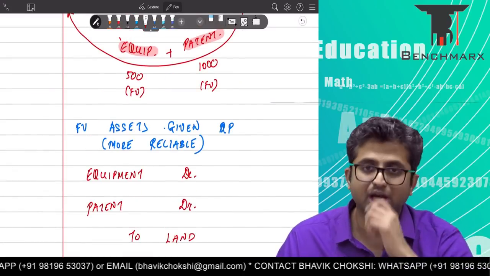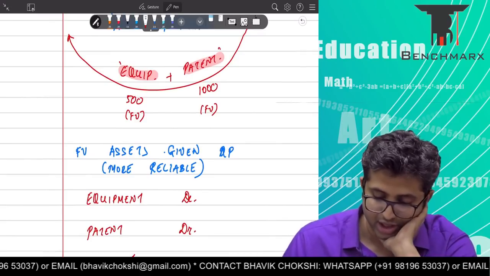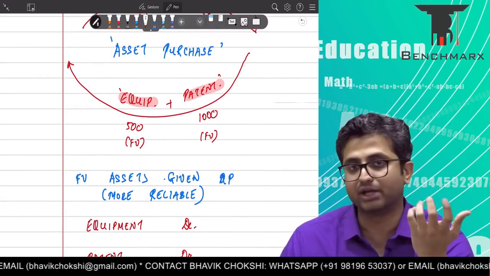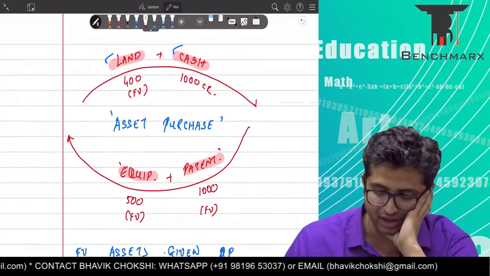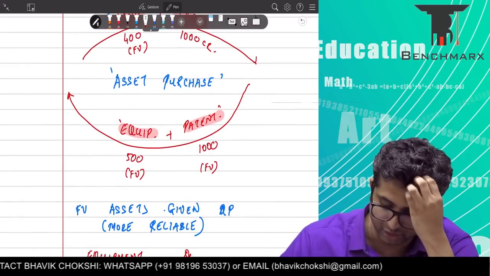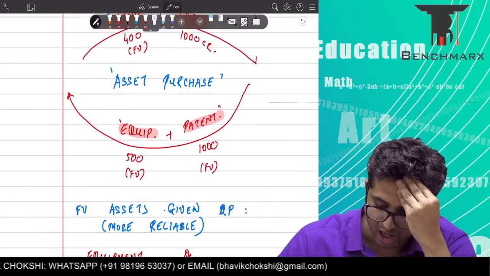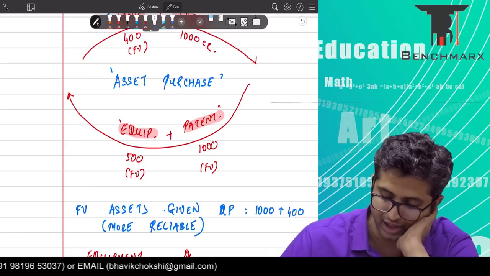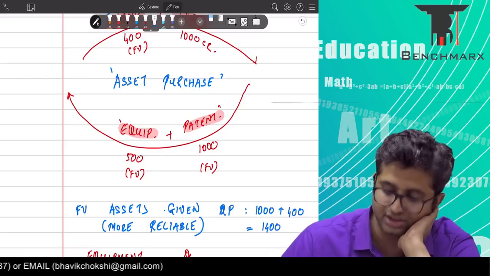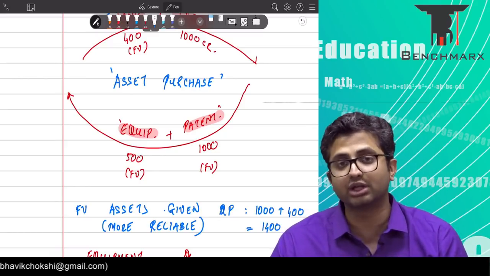In return, you are giving up land and you are giving up bank. When I'm looking at the equipment, the fair value of the equipment received is 500, but according to me that is not the reliable fair value. So what is the fair value of the entire transaction? The fair value of the assets given up is 1,000 of cash plus 400 worth of land, and hence the total fair value of the assets that you are giving up is worth 1,400.